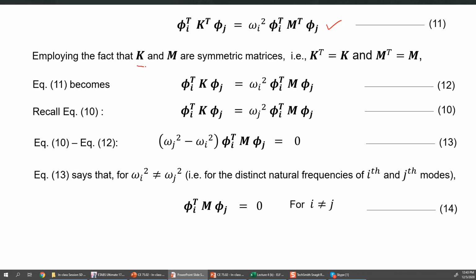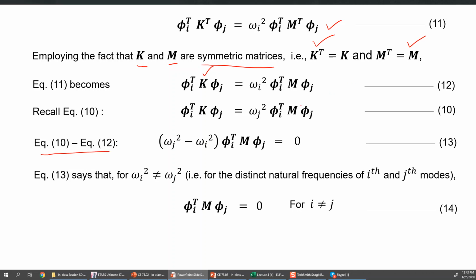with the fact that the K and M matrices are symmetric, so their transpose is equal to the same matrix. Both the mass matrix and the K matrix are symmetric. So we just replace K transpose with only K and M transpose with only M. With this replacement, we can simply subtract equation 12 from equation 10.